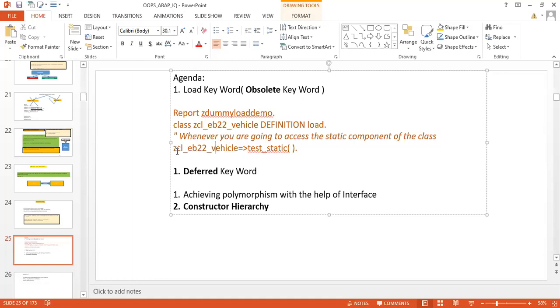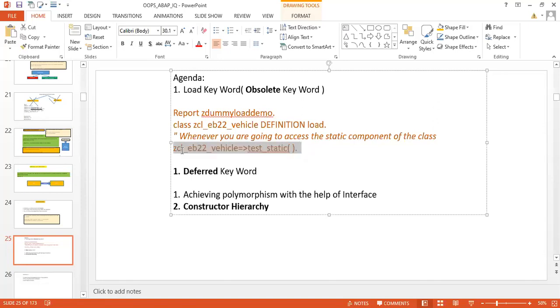Suppose this is your program, Z dummy load demo, and in this you are going to access the static method of the class ZCLEB22 vehicle test static. Your requirement is to access this static method.